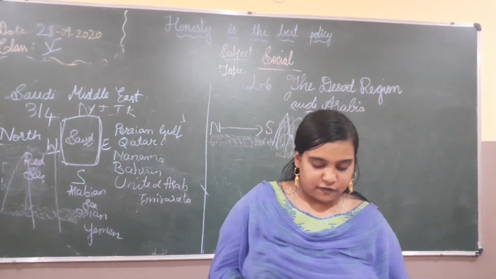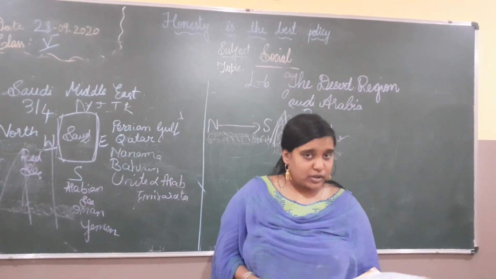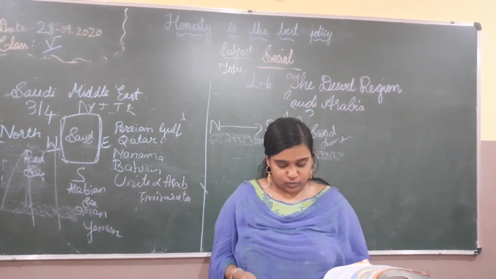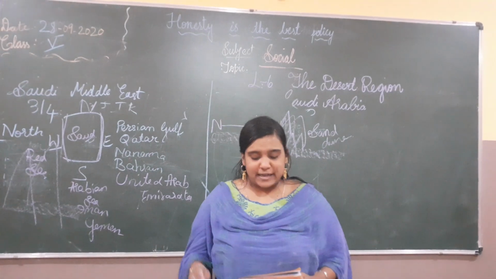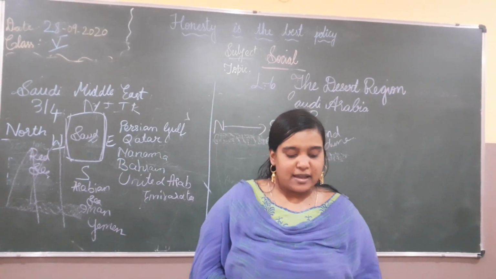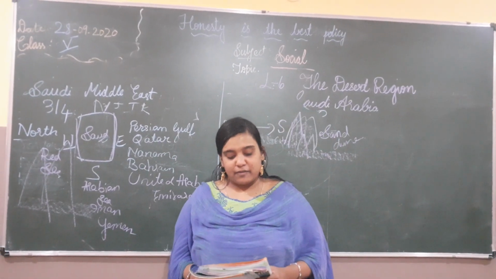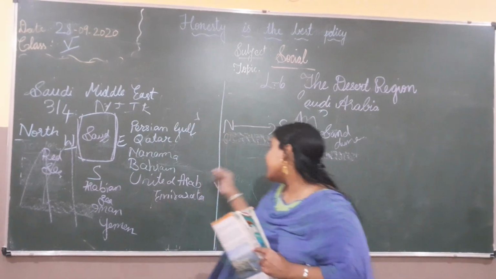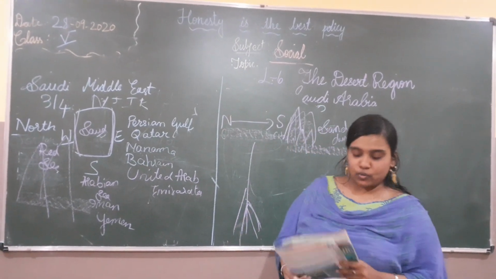Okay, and the vegetation. Because there is no rain, there is no proper vegetation over there. It's a completely barren land, children, and you can find only bushes and cactus over there, growing in the harsh climate. These plants, like the cactus, have very deep roots going down into the ground.